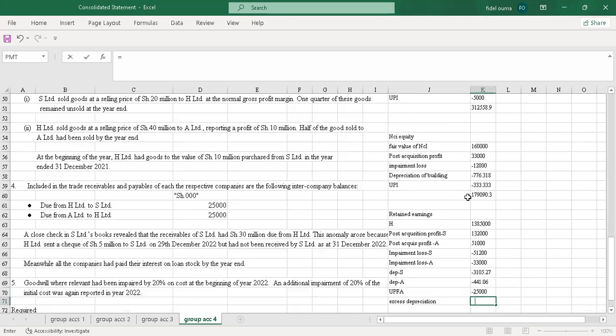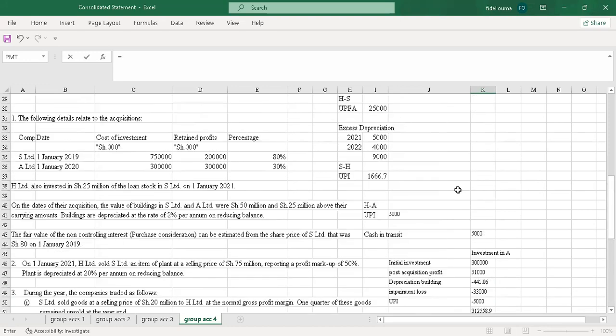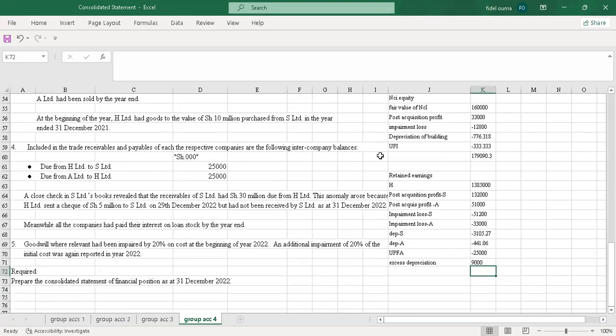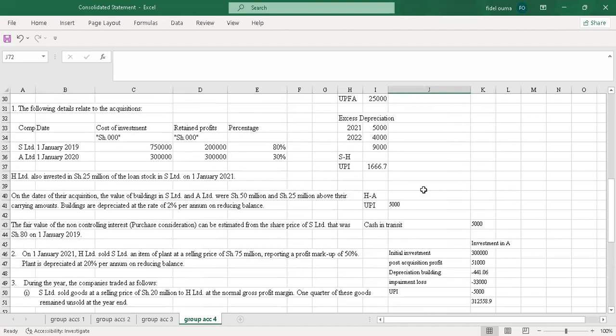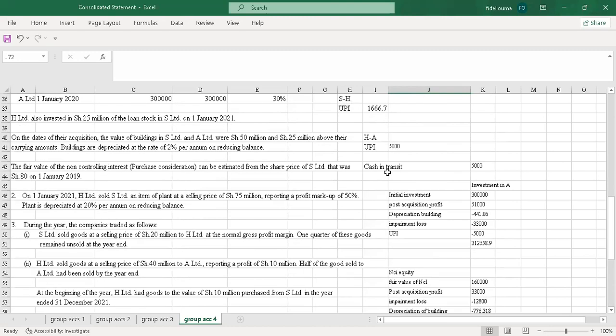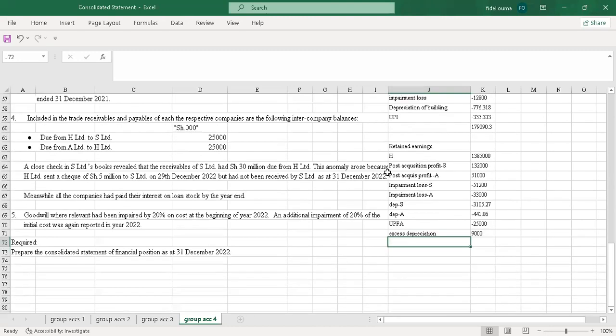So I just take it the way it is, in full, because it's the parent that sold. Then I'll go to UPI, this is the subsidiary that sold to the holding company, S to H. So I'll say UPI.